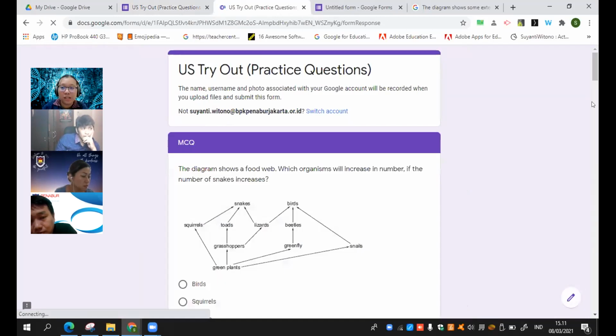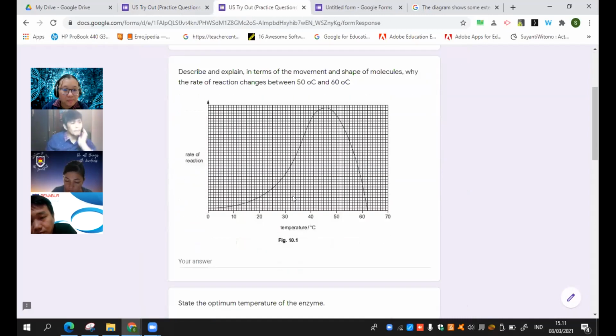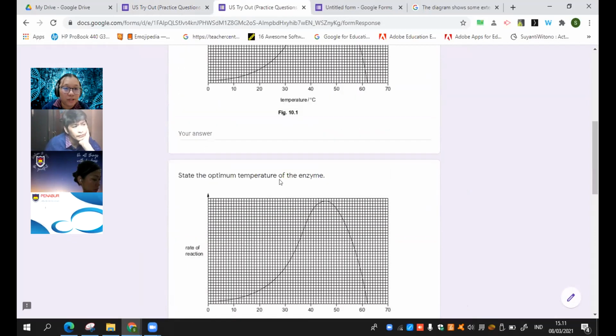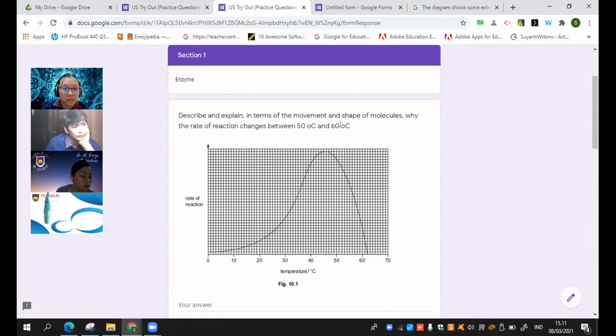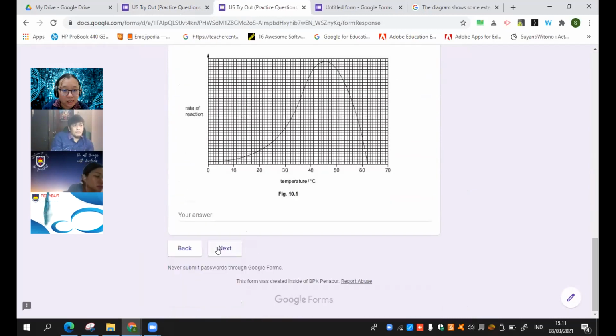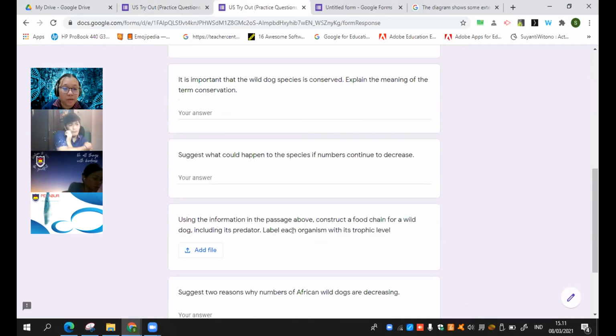They need to type, sir. Also some where they're going to upload something. Yes, correct. If we require them to draw something, they need to upload something. If this one is only like why the rate of reaction, it's only wording, so it's just typing like that. And then the next question, let me see. This one, I'm asking them to construct the food chain, so they need to upload something.